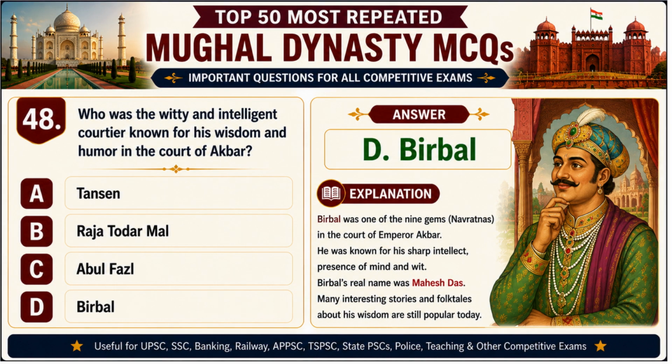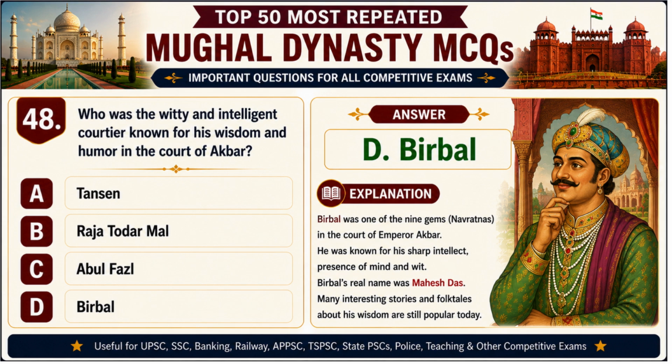Who was the witty and intelligent courtier known for his wisdom and humor in Emperor Akbar's court? Correct answer is D. Birbal. Birbal, whose real name was Mahesh Das, was one of Akbar's Navratnas. He was famous for his intelligence, quick wit, and wise judgments, making him one of the most beloved figures in Mughal history.